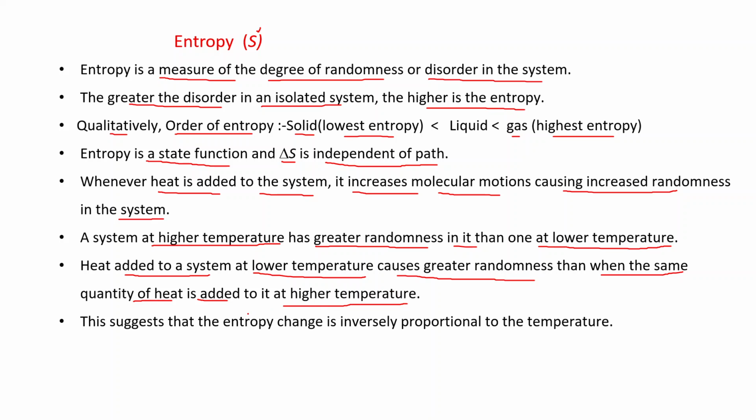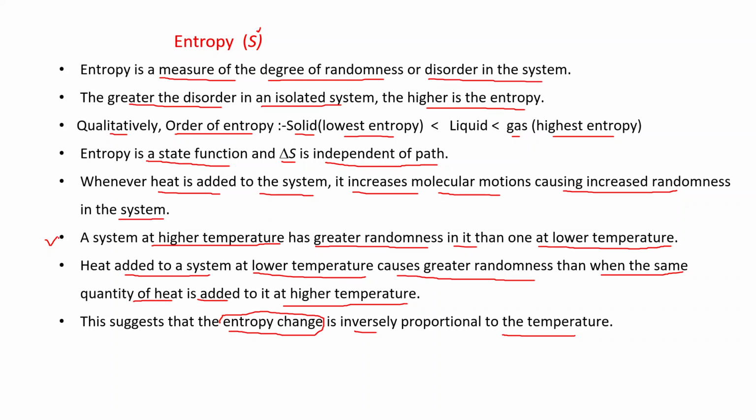Clear? This suggests that entropy change is inversely proportional to the temperature. Now, again, two things we are considering which are opposite to each other. We are saying at higher temperature, randomness is more. But at the same time, we are saying entropy change is inversely proportional to temperature. Clear? Actually, when we consider the absolute value of entropy, it depends on the temperature.